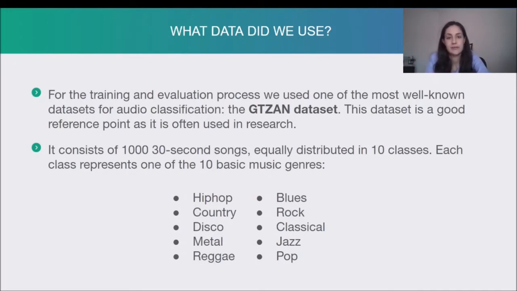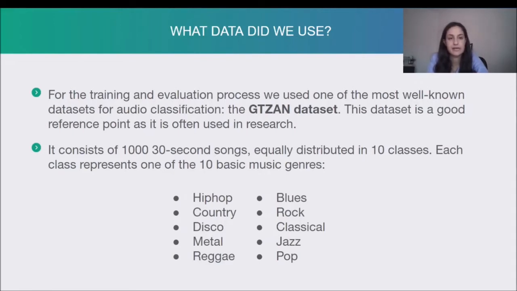Now let's talk a bit about the data that we used. For the training and evaluation process, we used one of the most well-known datasets for audio classification, the GTZAN dataset. This dataset is a good reference point as it is often used in research.